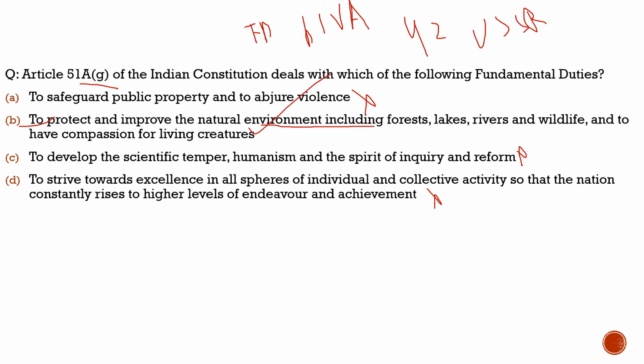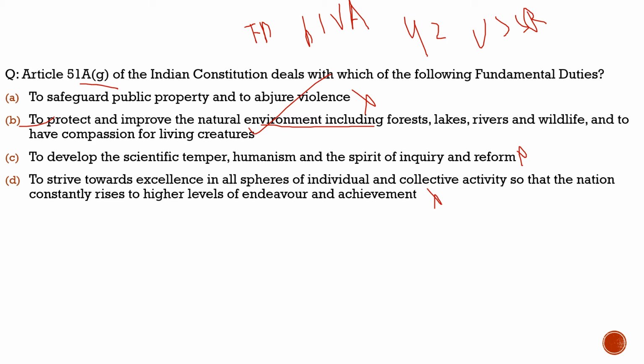So this is the correct definition of Article 51A clause G. This is what it talks about: to protect and improve the natural environment, including forests, lakes, rivers, and wildlife. And that's why there is huge discussion over the Great Nicobar project, and how it can impact the ecosystem there.